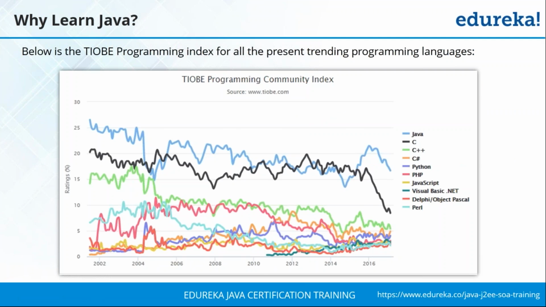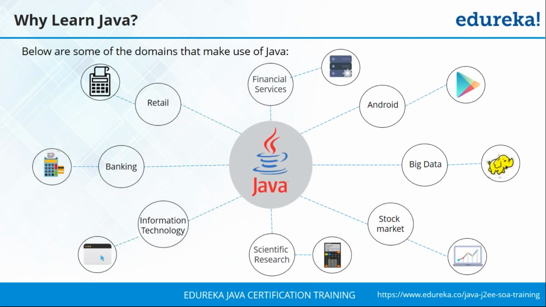Now apart from this, let me give you a better understanding of how Java is used in different industries. Here I've just picked 8 of the popular domains, and let me explain how Java is being used in them. When we talk about financial services, your server-side applications will be written in Java. Java is a highly preferred language to write server-side applications, and the financial services domain mainly uses server-side applications.